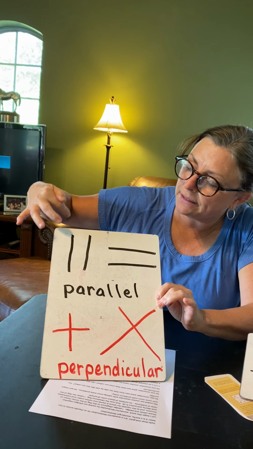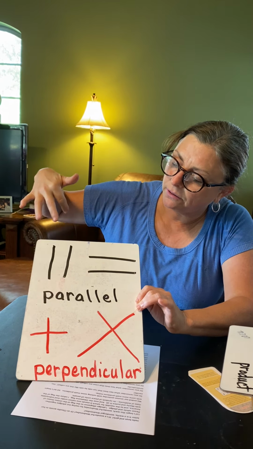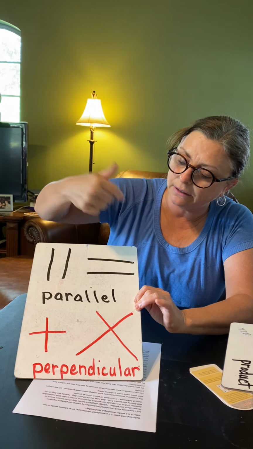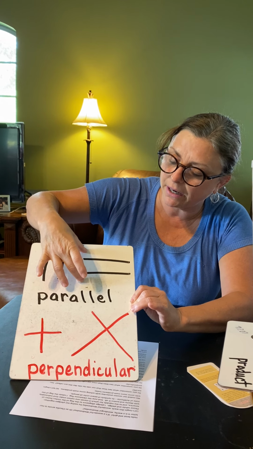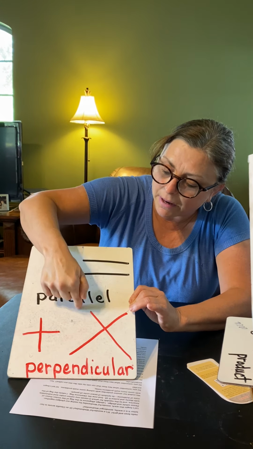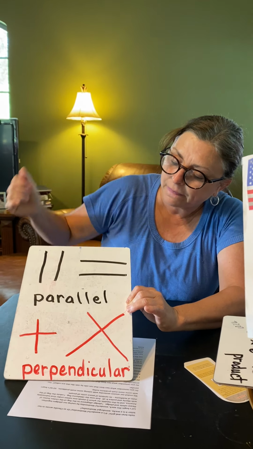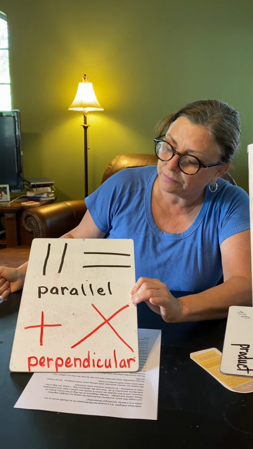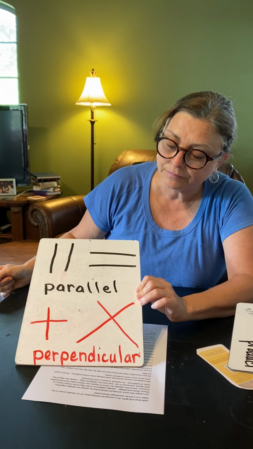Remember, parallel means two lines that run side by side and never cross, either vertically or horizontally. This is a pair of lines that will never cross. These are parallel. Remember the two L's in parallel? Kind of a good way to remember. Lines that are side by side that do not cross.